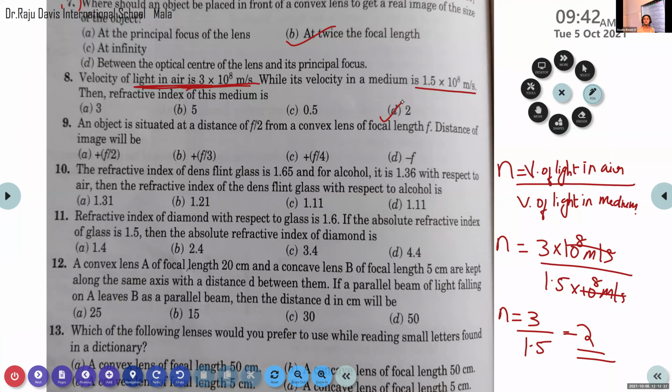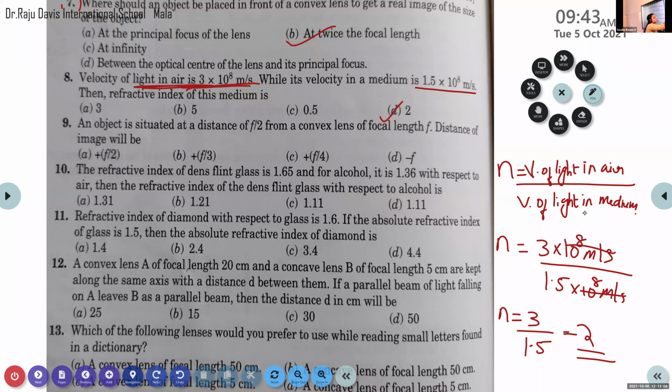Is there any unit for refractive index, children? Any unit? What about the unit of refractive index? No answer. Unit of refractive index. Anyone unmute and say. Meter by second. Is it meter per second?